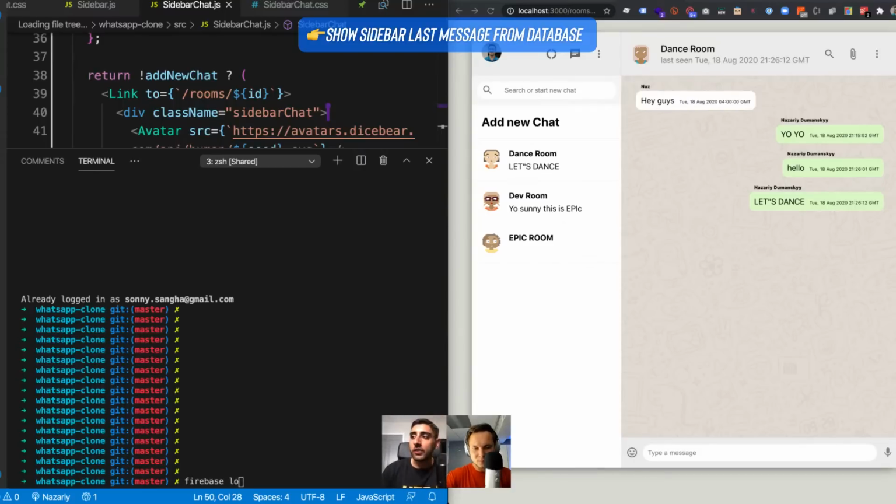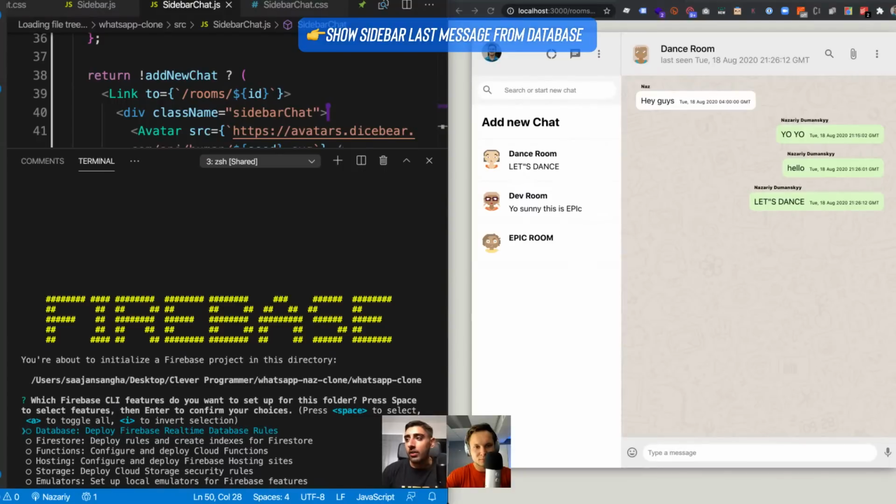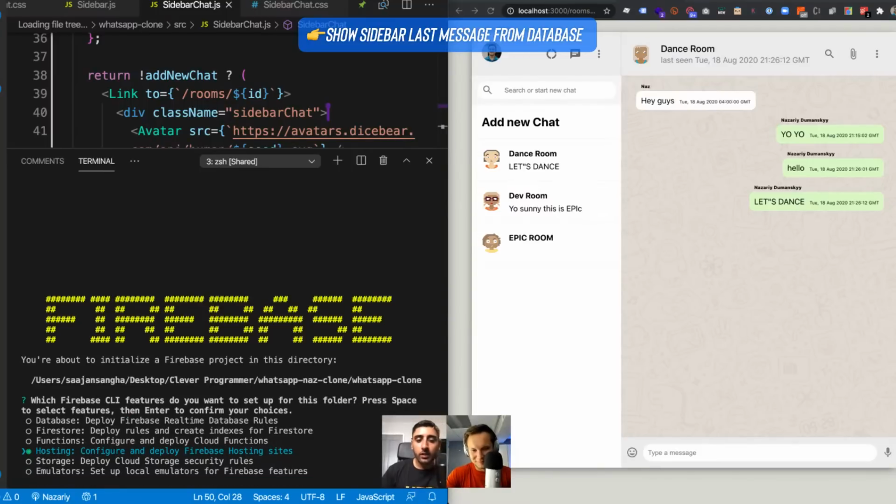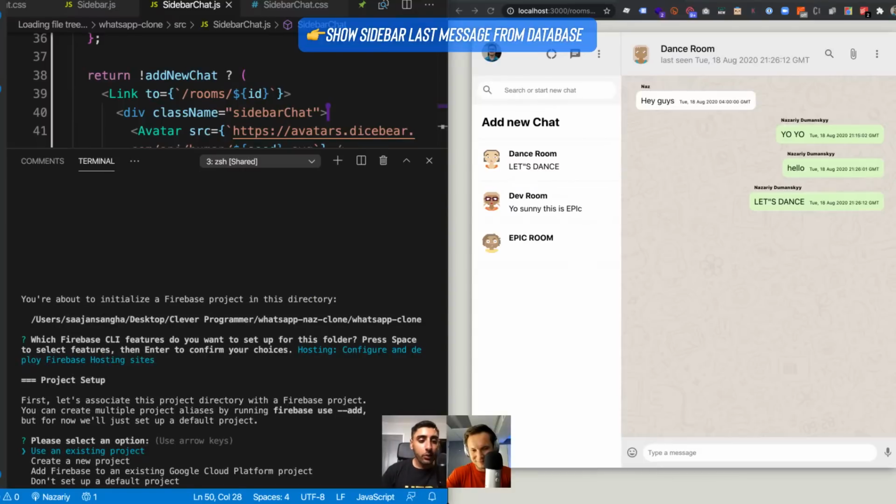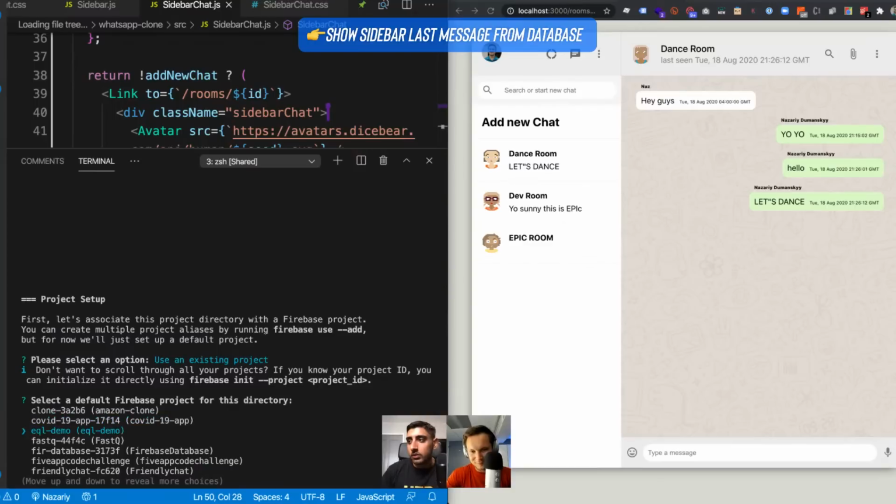You're going to need to do firebase login, and what that will do is pop up a login window. Once you've got that done, you need to do firebase init. This beautiful interface pops up. You want to go down to the bottom using the arrow keys, hit the space bar on Hosting, and then click enter. This is important, guys: I'm going to click use an existing project, go down to the Firebase project, and choose WhatsApp clone. This one right here.